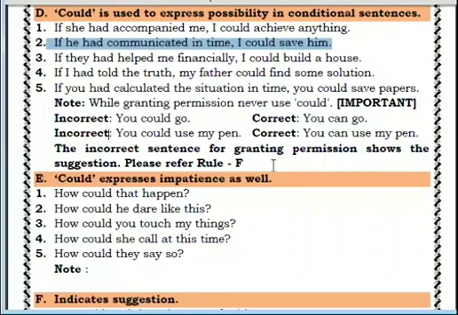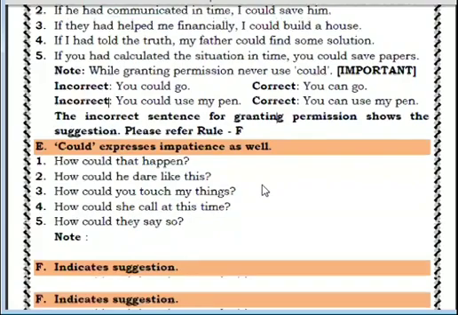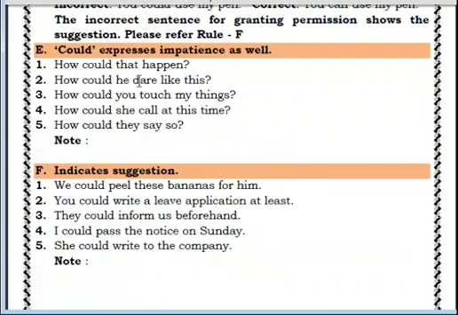So now we are going to the next rule, that is rule number E. Okay, check it here. What is there? Could expresses impatience. Impatience means when you are not able to control yourself and you are feeling totally impatient. Suppose you saw somebody and you thought that this condition is not possible. Nobody can do like this, and then you ask this question, how could that happen? Means ऐसा कैसे हो सकता है?